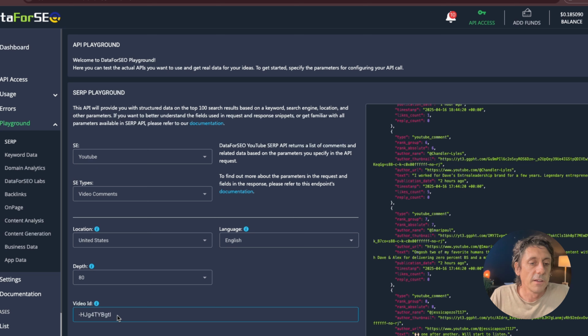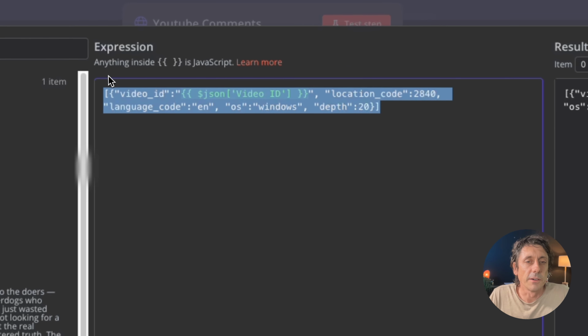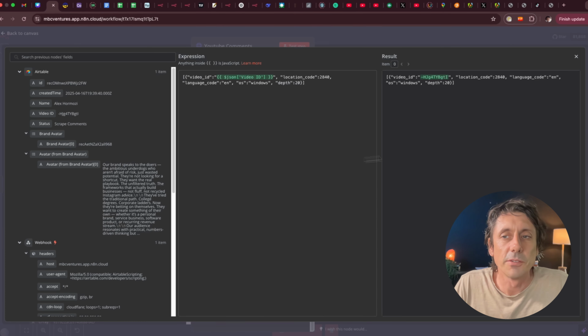Okay, then in here, if you were just using it from here, you would put the video ID, but we're not going to use it here. We're going to use the API call to do it. I'm just in here to show you how this all gets set up. So once you want to know what goes in that body field, if you go to code, they actually show you in here. So you can see here, data raw, this here, is what you want to copy. You want to copy that and go back, and that's what goes in here. And then you dynamically map in the video ID in between the quotes like that. So that's how we build the automation to call different IDs.